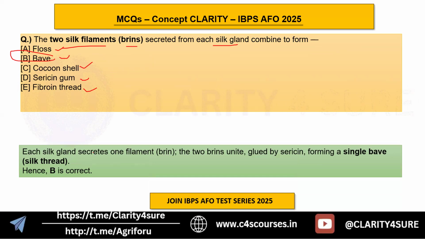Each gland secretes one filament, a brin. The two brins unite, glued by sericin, forming a single bave, or we can call it silk thread. So silk thread is also known as bave, and the silk filaments are known as brin. So from here we have discussed the important terminologies also.